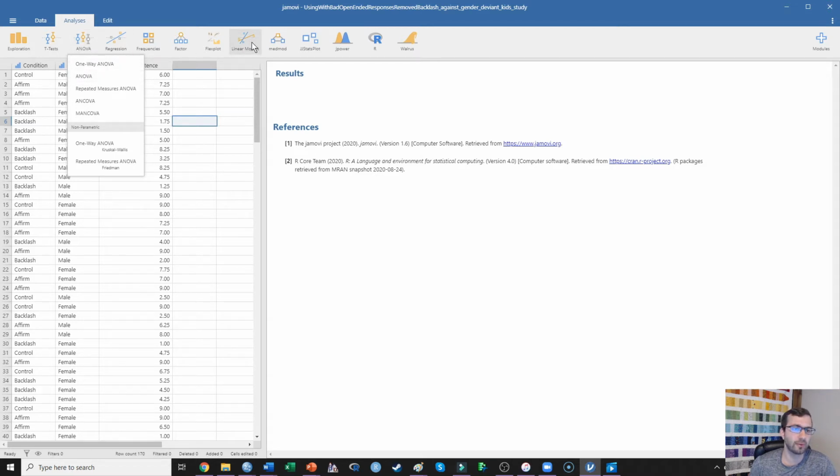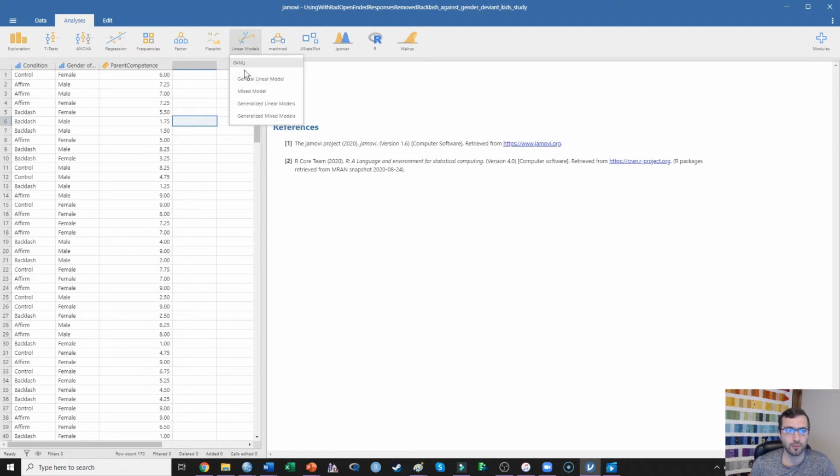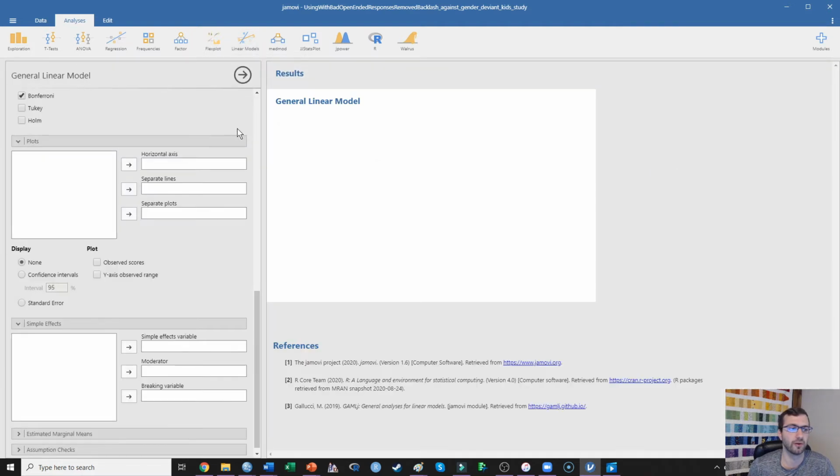Or we can do what I prefer and click on general linear model or linear models here, and we want to make sure that we have this JAMLJ add-on. You can see my video on downloading JAMOVI and getting it set up, but you can get that from the modules. And once you have this JAMLJ, I actually prefer to run factorial ANOVAs using the general linear model option.